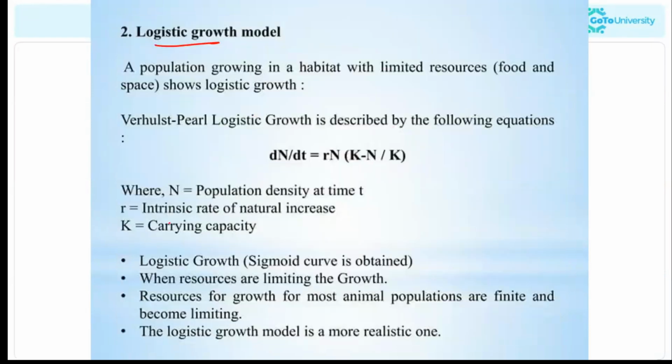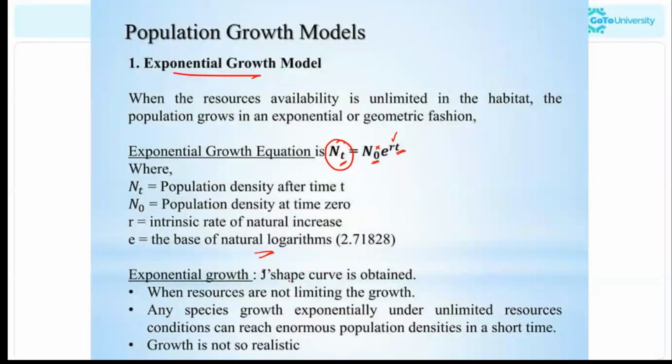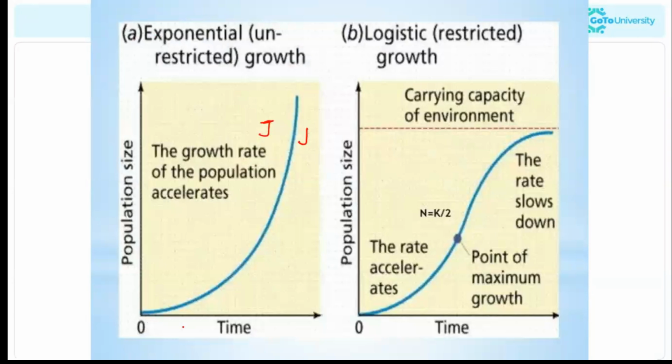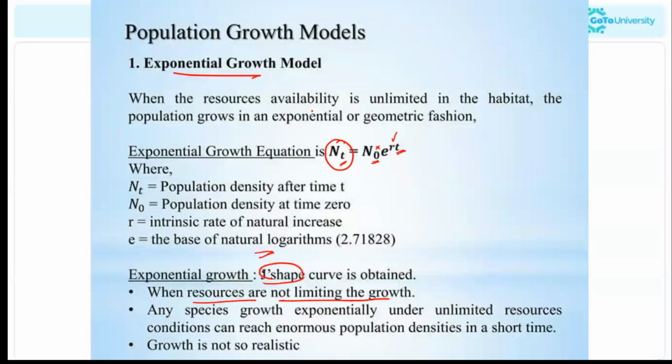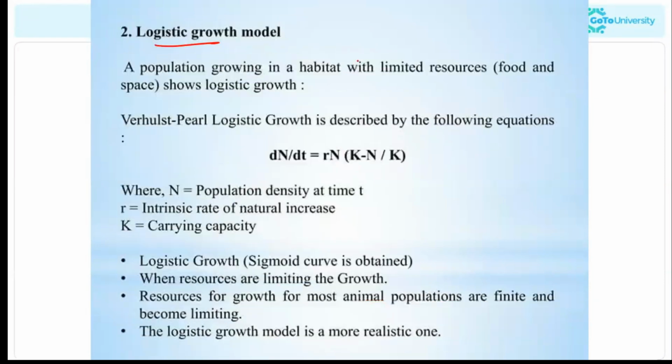This exponential growth shows a J-shaped curve when the resources are not limiting the growth. You can see that as the time passes, the population size is increasing. It means there are unlimited resources. So any species grows exponentially under unlimited resources and can reach enormous population density in a short time. But this is not so realistic, is it? Will the population increase in a continuous or exponential way in a short time like this? It will not. That is what the logistic growth curve explains.